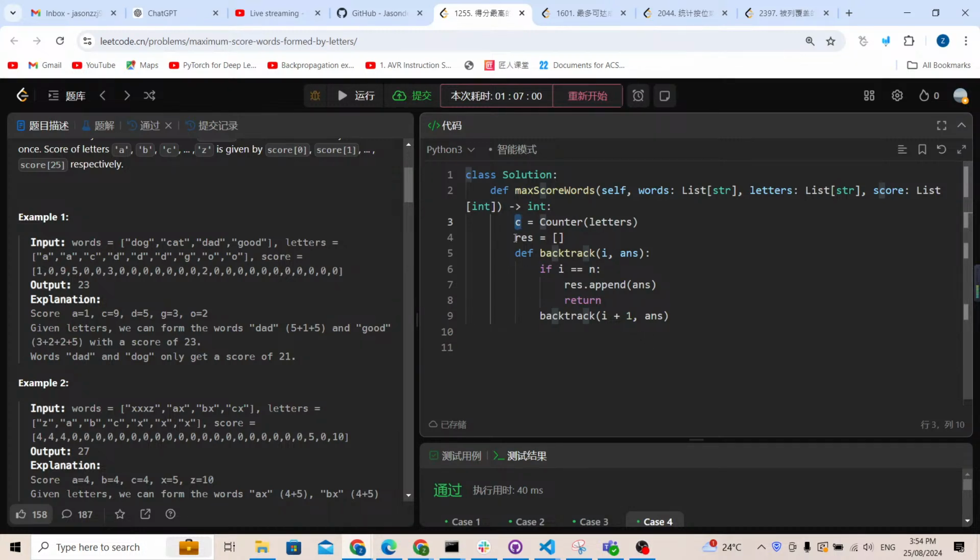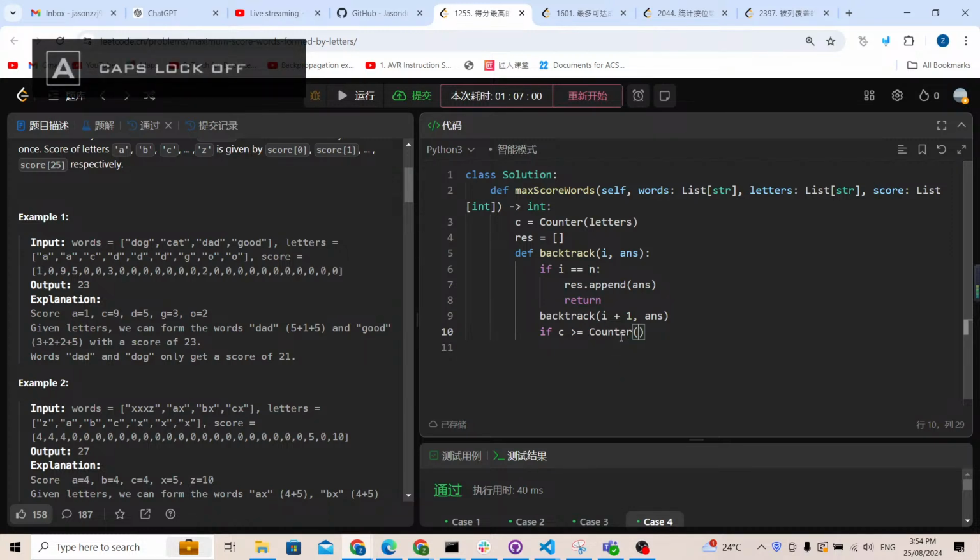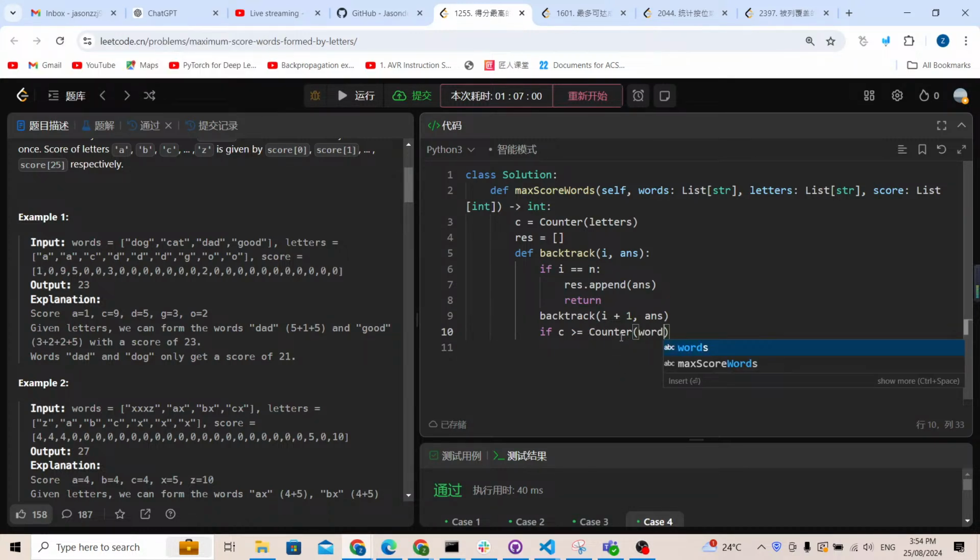Now let me use this idea. If I were to take this word, I need to check whether the counter C is more than or equal to the counter of words i.